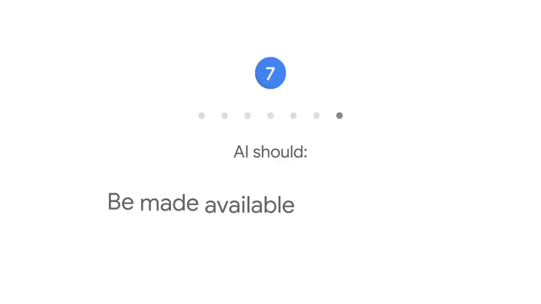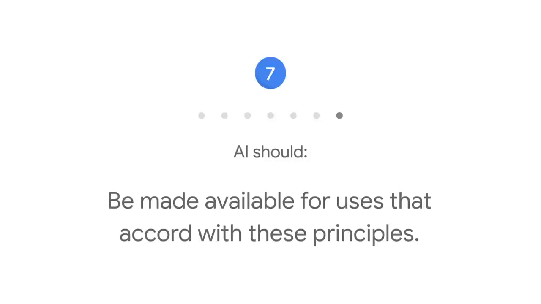7. AI should be made available for uses that accord with these principles. Many technologies have multiple uses, so we'll work to limit potentially harmful or abusive applications.